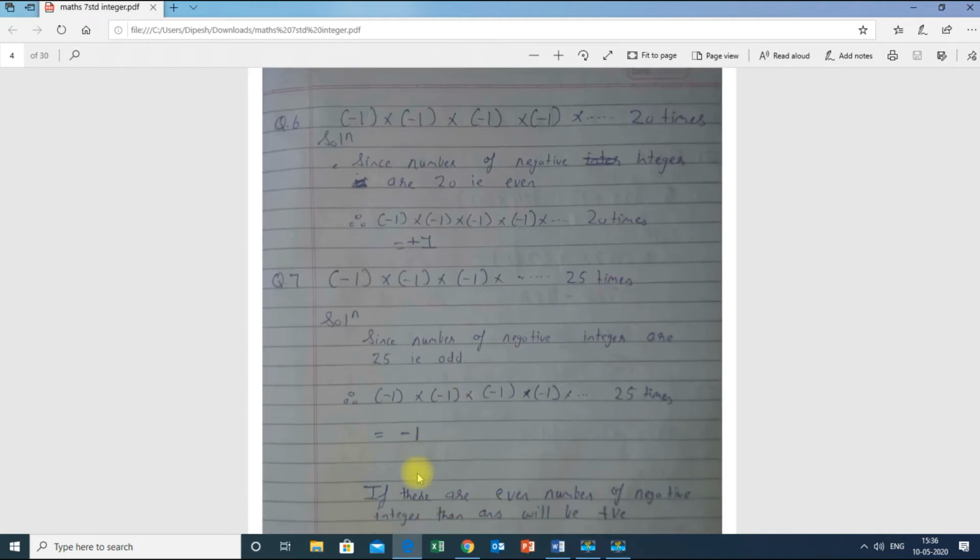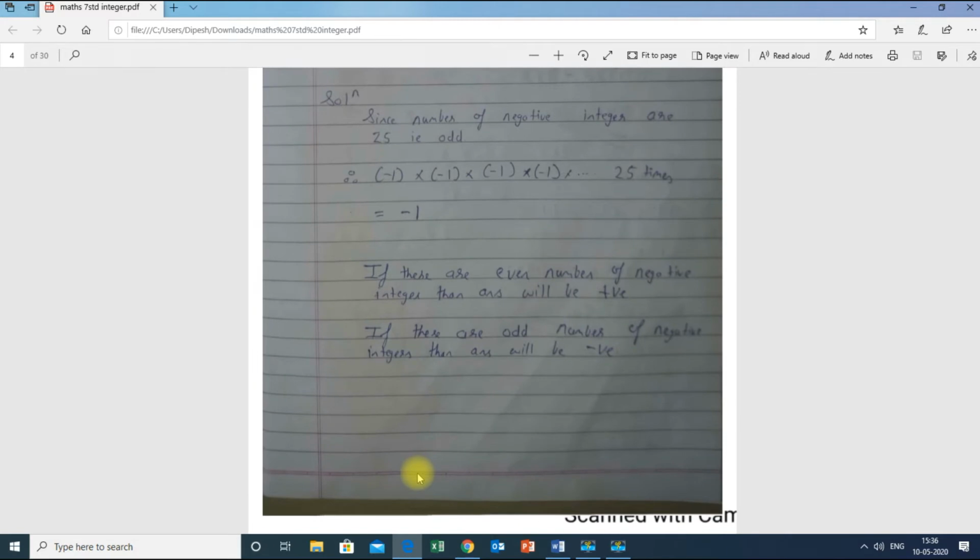I've written a note at the bottom of the page: if there are an even number of negative integers, like in the first sum, where the minus 1 was 20 times, then the answer will always be positive. If there are an odd number of negative integers, then the answer will always be negative. Clear? Hope you understood this particular part. It is very easy to understand.